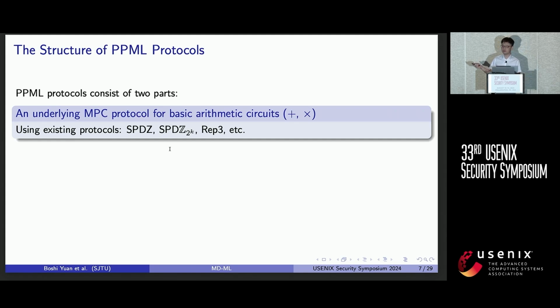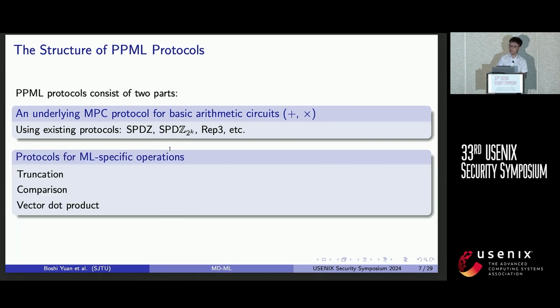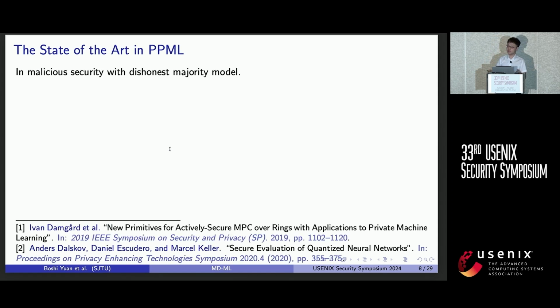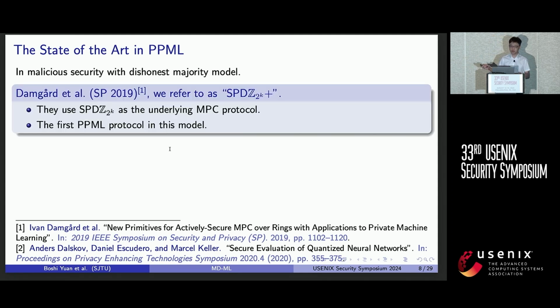This is usually done by using existing protocols like SPDZ, SPDZ2k, etc. The second part are the protocols for ML-specific operations, including truncation, comparison, and vector dot product, etc. And this is where we make improvements. So let's look into the state-of-the-art in PPML in the security model that we concern.